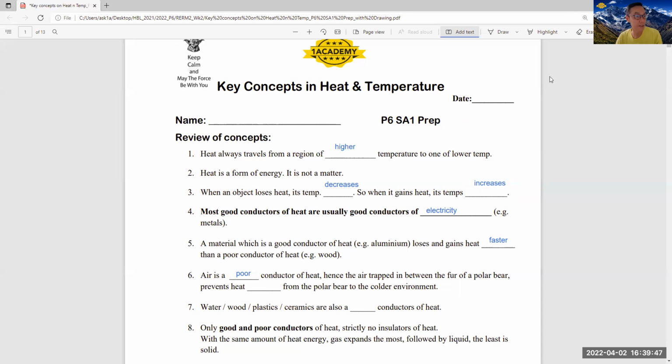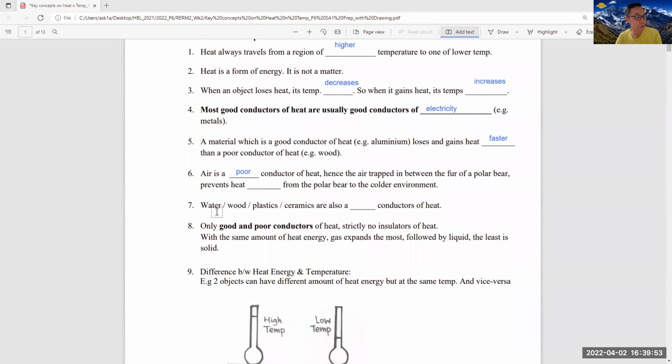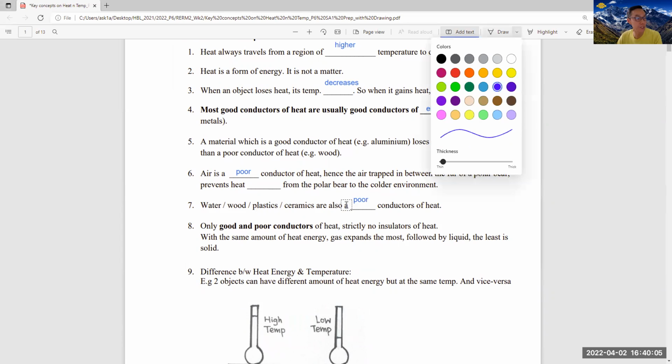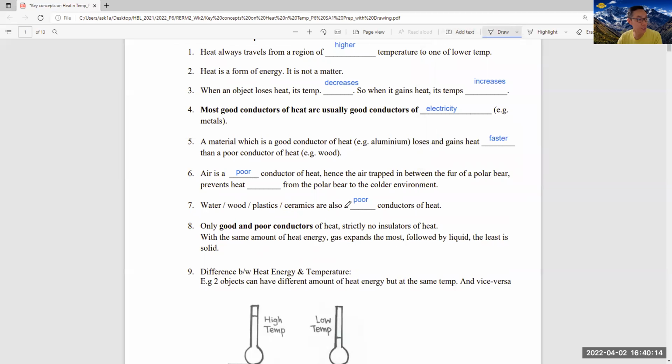Okay, next, we have number 7. Water, wood, plastic, and ceramics are also poor conductors of heat. Okay, so these are the answers for this page. Water, wood, plastic, and ceramics are also poor conductors of heat.